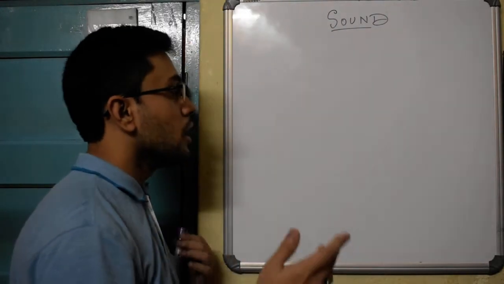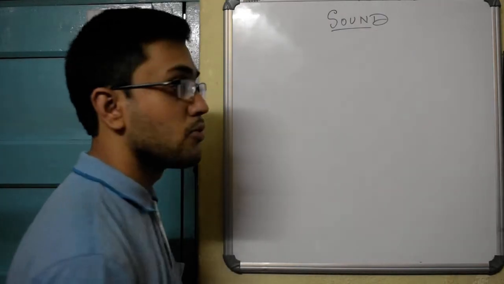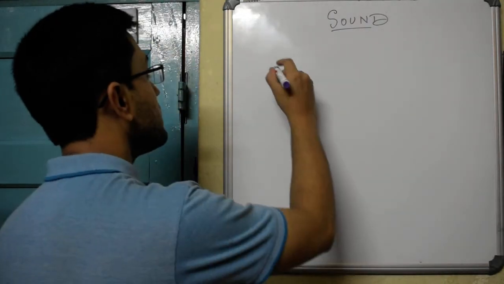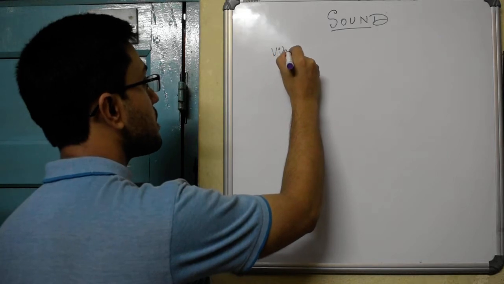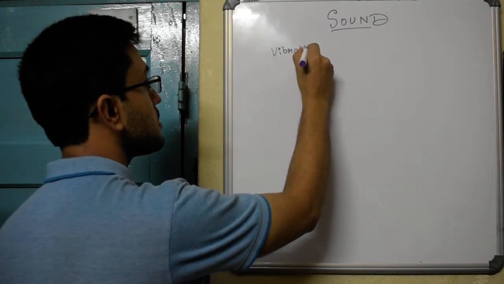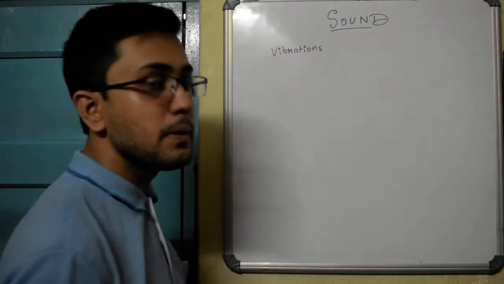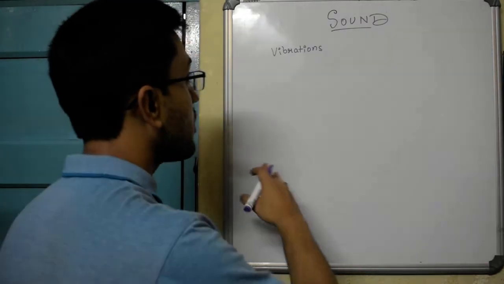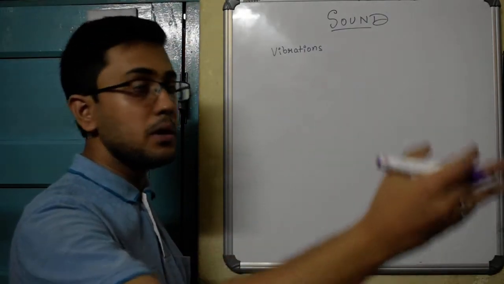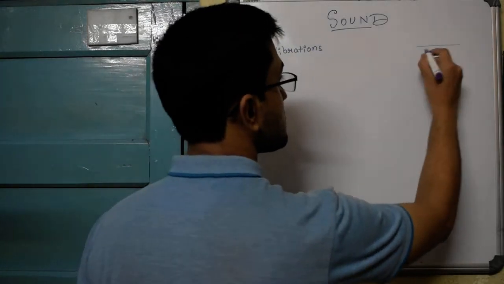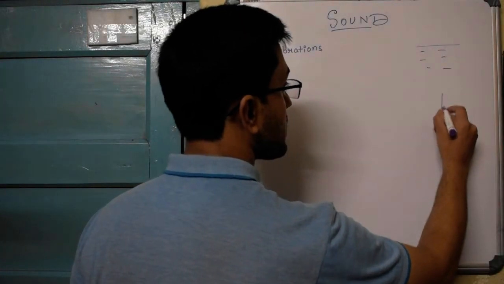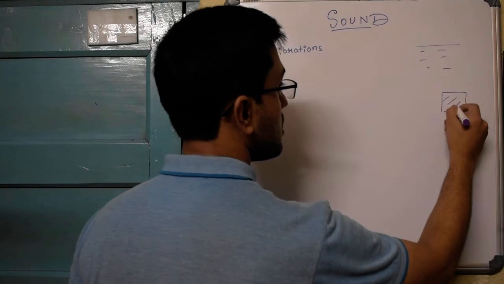So you have a basic idea about sound. Well, what is sound? Well, it is any kind of vibrations. So sound is basically vibrations. Whenever it's traveling through a medium, it can be the surface of water, or it can be through a solid block.